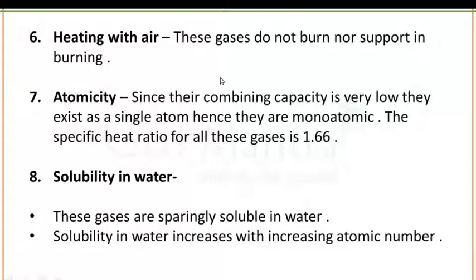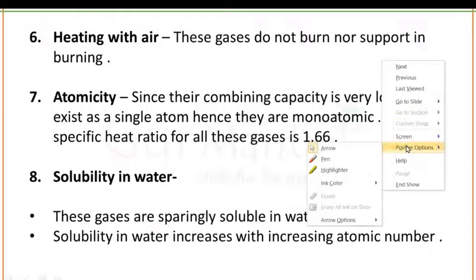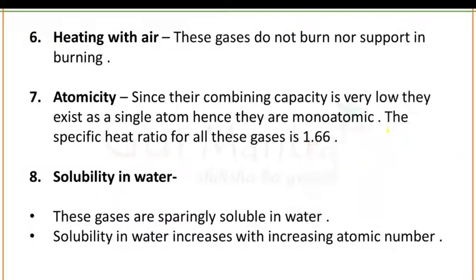Mono means single and atomic means atom. The specific heat ratio for all these gases is 1.66. You have to remember this point. This is a very important point.